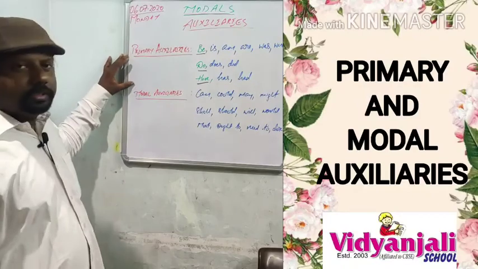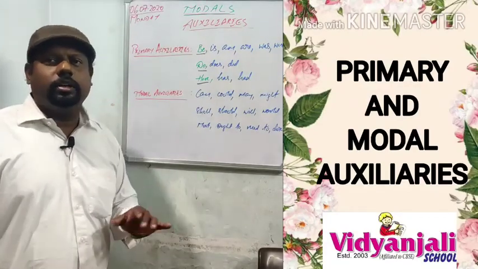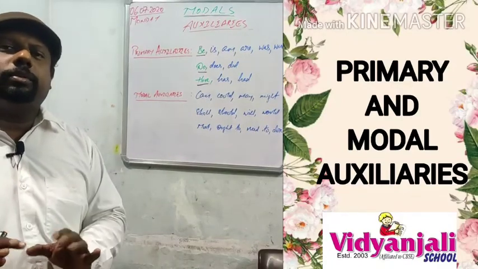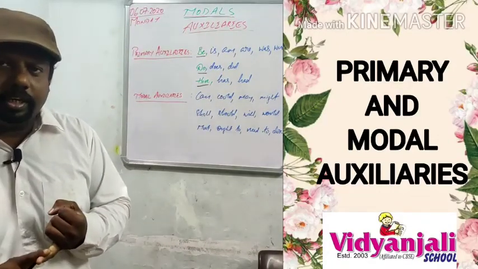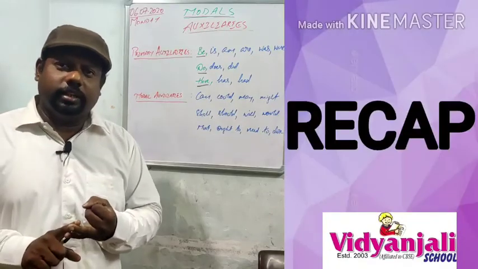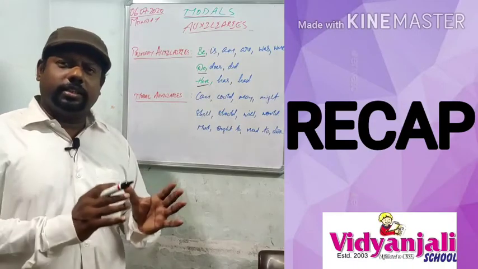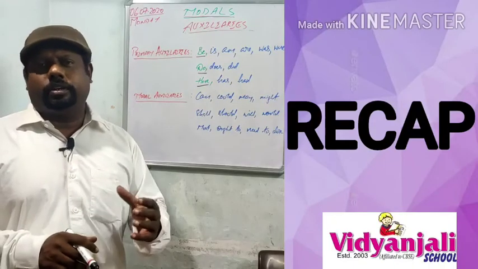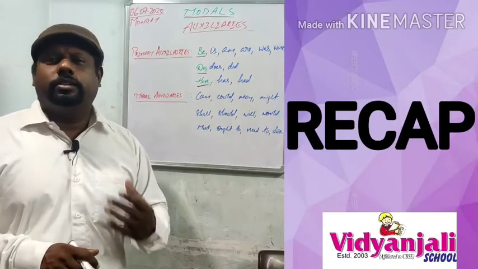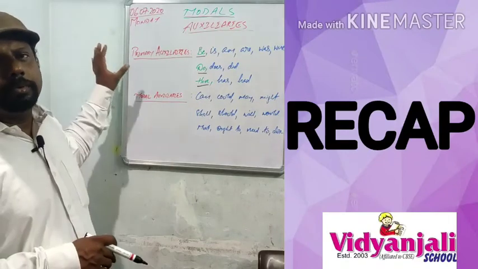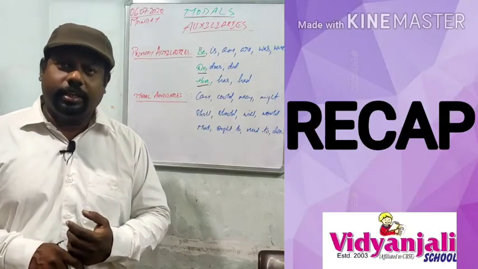So we came to know the difference between modal and model, and what are called auxiliaries, in the sense of helping verbs, and what are primary and modal auxiliaries.